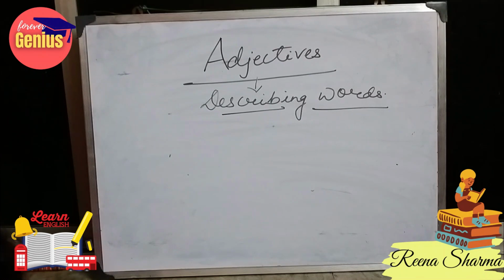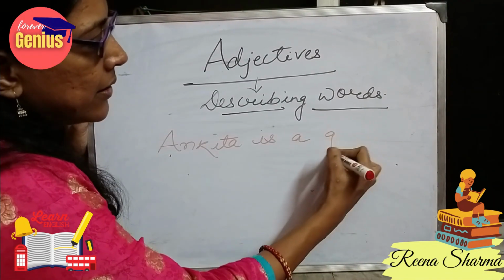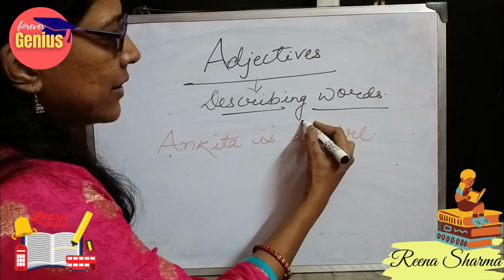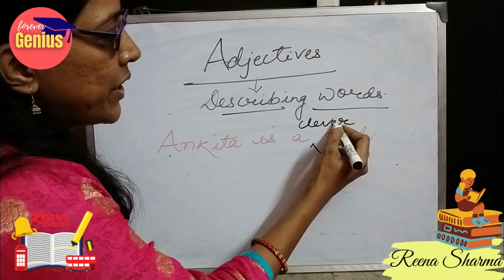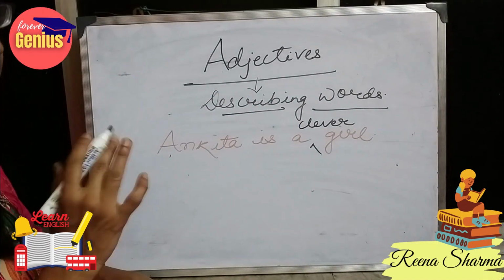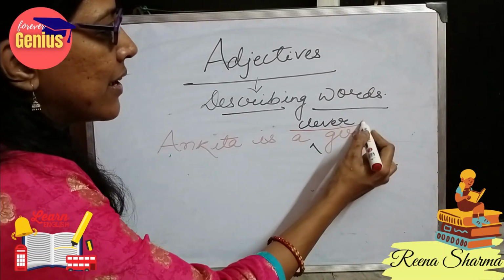Suppose I write a sentence, Ankita is a girl, but if I write here clever, it means we are getting a much clearer picture about Ankita, that she is a clever girl. So this clever is the adjective.